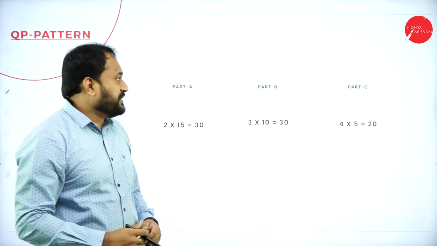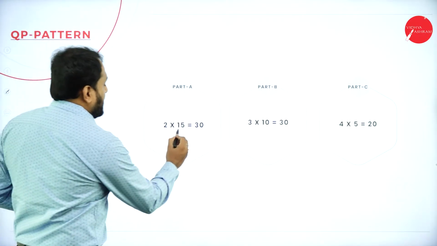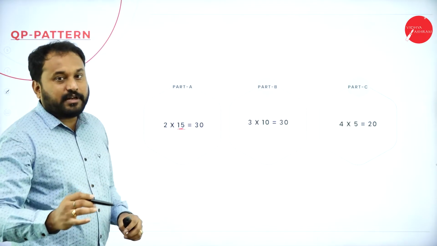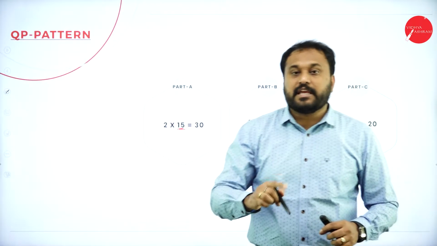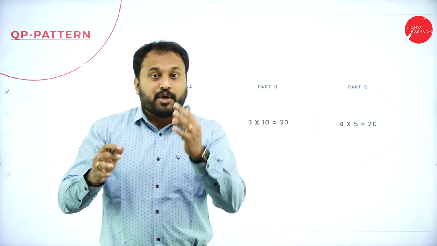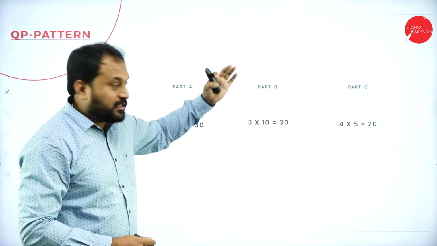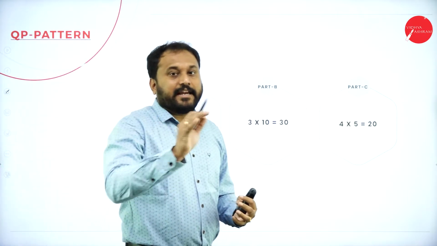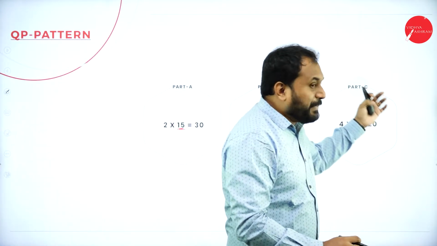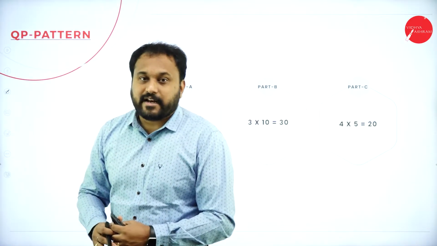The first question itself here in Part A, which is for 15 marks, will be from the first chapter. So the first question from the HRM3 will be from the first chapter. So what is the chapter name? Wages and Salary Administration. In that you will definitely get it. The first question in Part B would again be wages and salary administration. The same way, Part C also, you will have the first question from wages and salary administration.